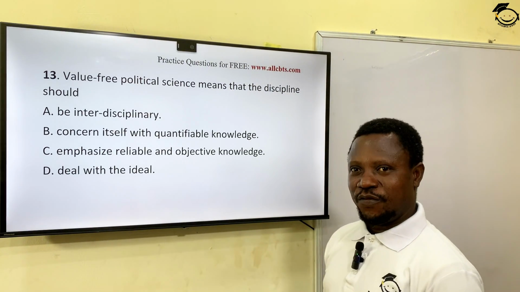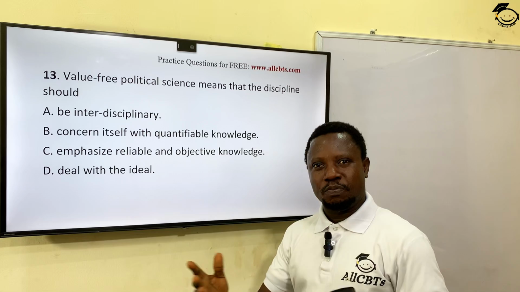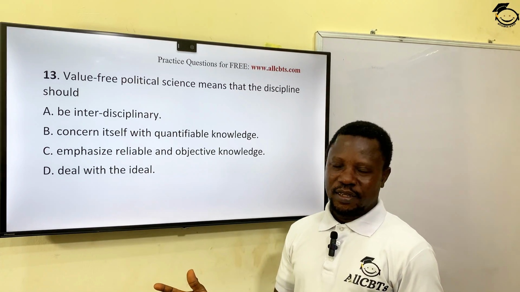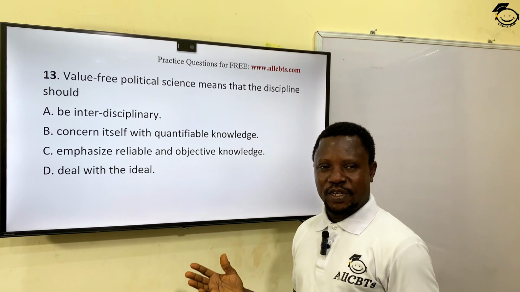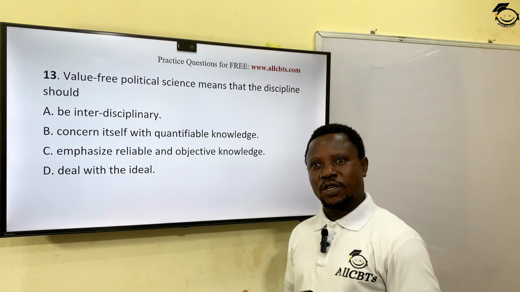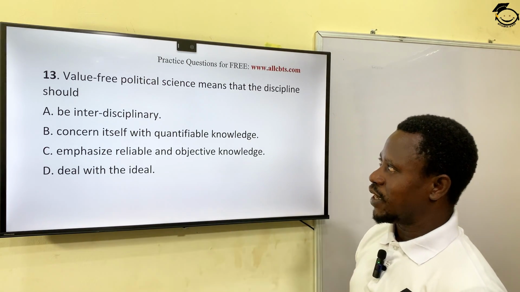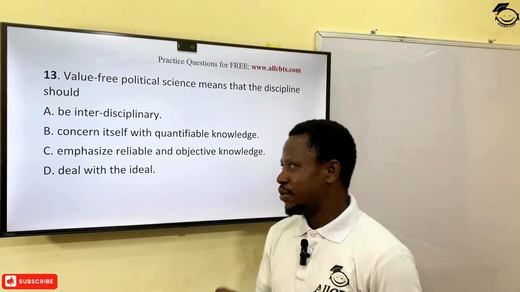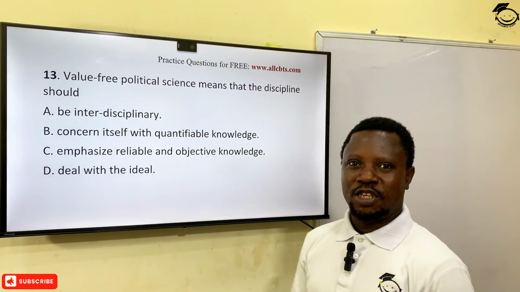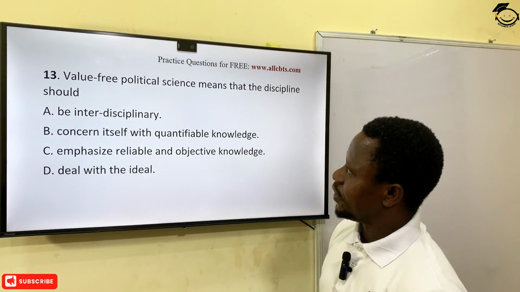Here we are talking about a value-free society. In other words, being objective, being open, being liberal. All right? That is the kind of society we are talking about here. In a political society where there is value-free, we talk about being open, being liberal. Okay? And that is being objective. So the most correct answer here, the discipline is emphasizing reliable, tangible, and objective knowledge, which is option C. Okay? Let's see the next one.